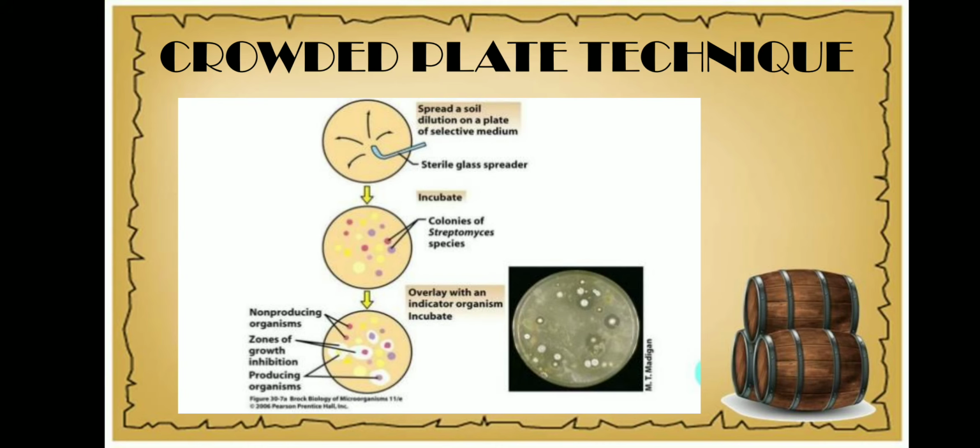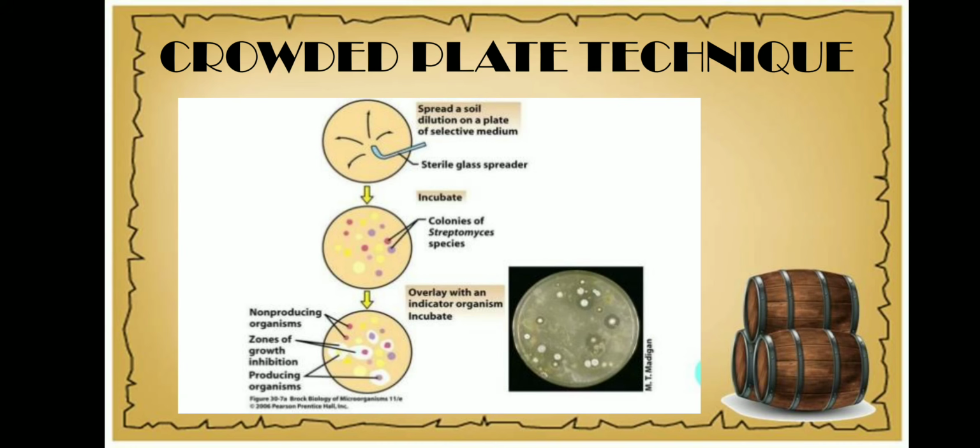The crowded plate technique has a limited application since it merely provides information regarding the inhibitory activity of the colony against the unwanted organisms. This zone of inhibition that we are seeing could be because of other factors, like environmental factors, or it could be some nutritional factors. So in the primary screening, we cannot completely conclude that the zone of inhibition is because of the antibiotic producers. Therefore, we should go for a secondary screening process.